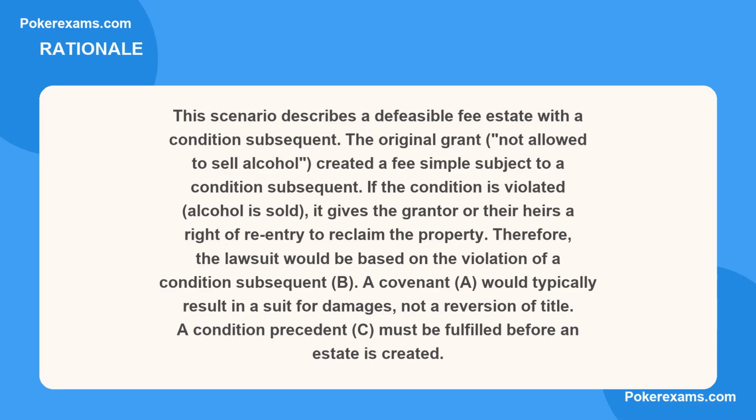A covenant, A, would typically result in a suit for damages, not a reversion of title. A condition precedent, C, must be fulfilled before an estate is created.